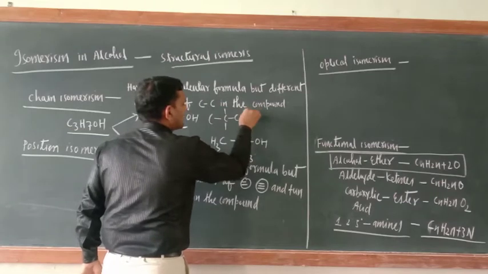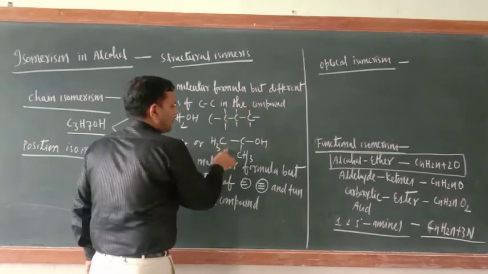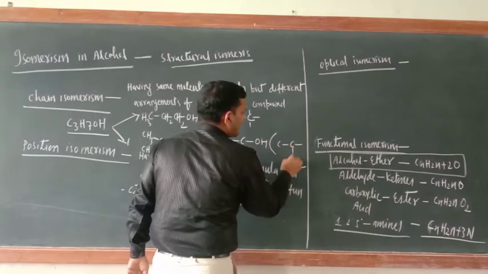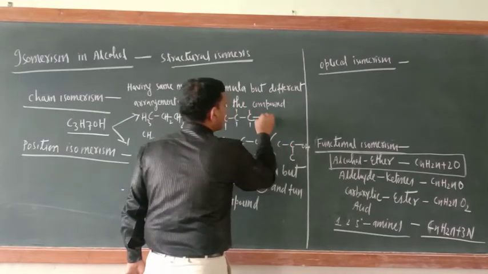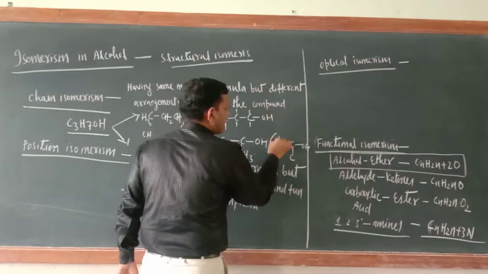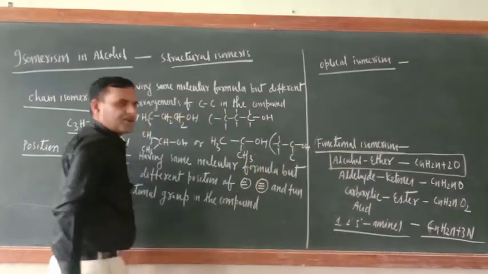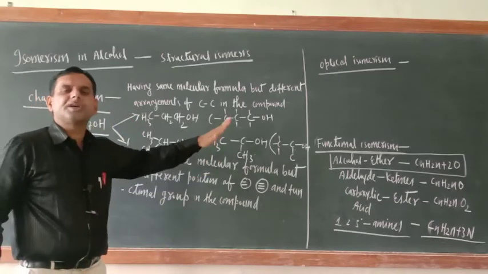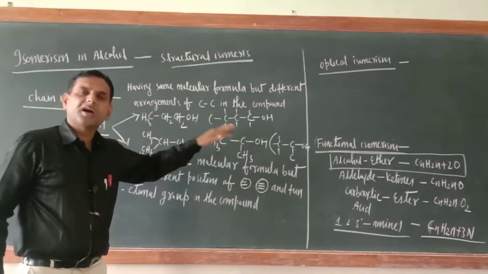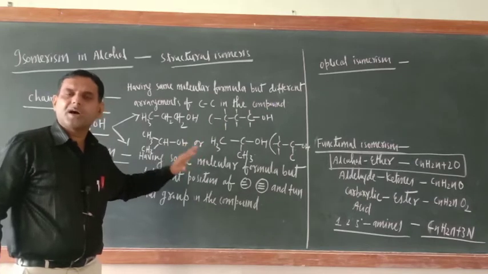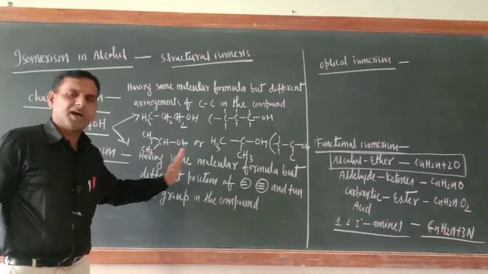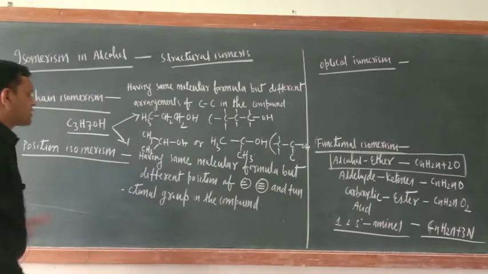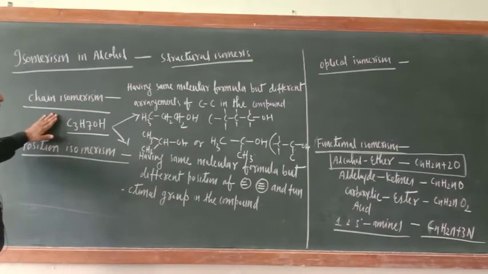Here OH is there, so here branching is there. Here branching is not there. All 3 carbon atoms are arranged in a straight chain. Here all 3 carbon atoms are arranged in a branched chain. No problem at all, but they are arranged in a branched chain. So they are chain isomers.